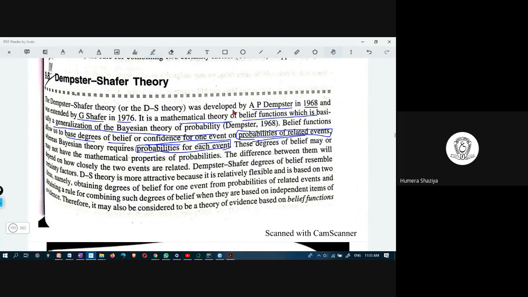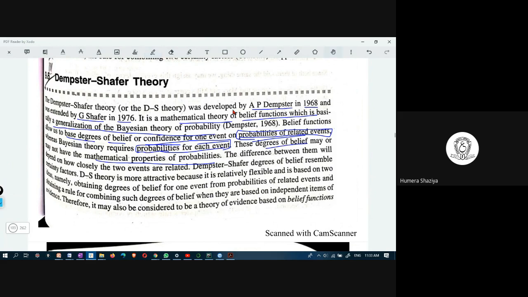These degrees of belief may or may not have the mathematical properties of probabilities. Whatever value you obtain, it may not have any mathematical properties of probabilities.